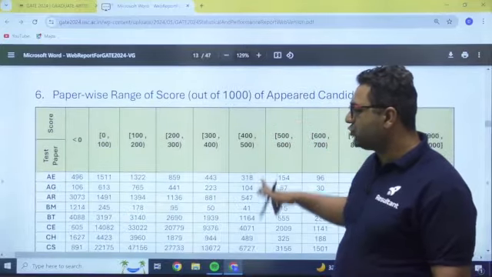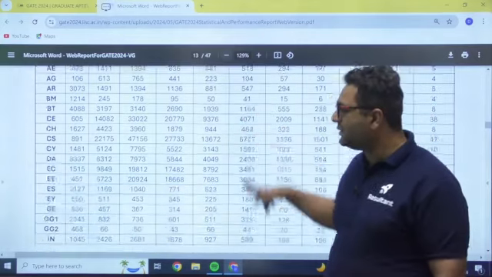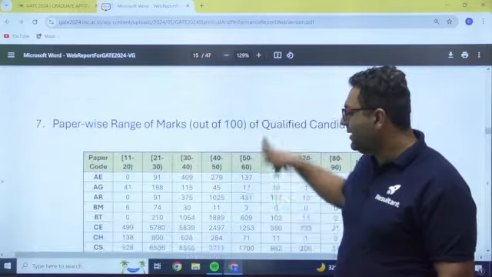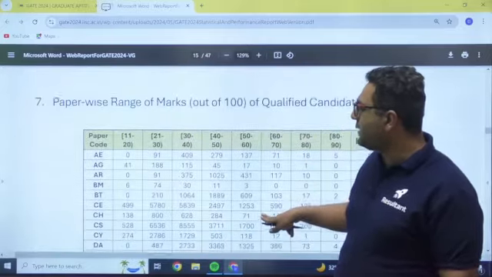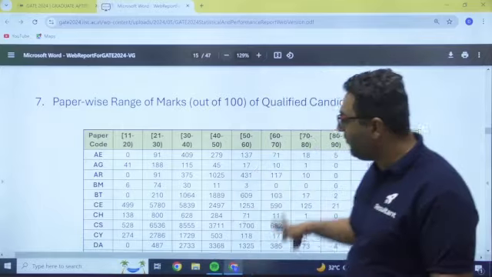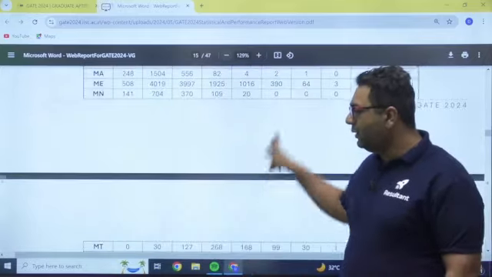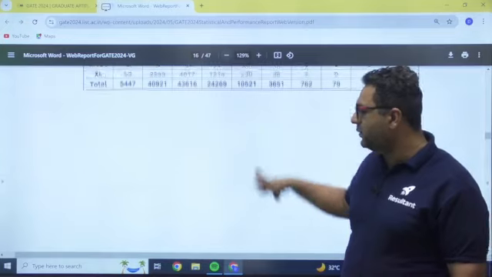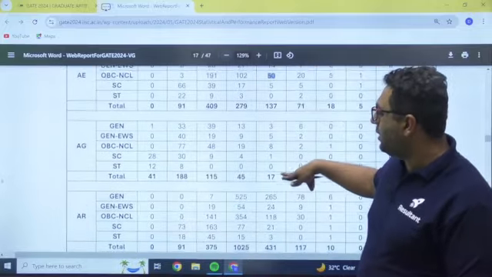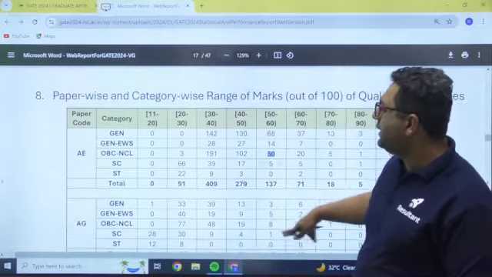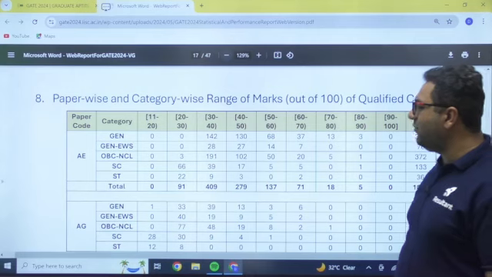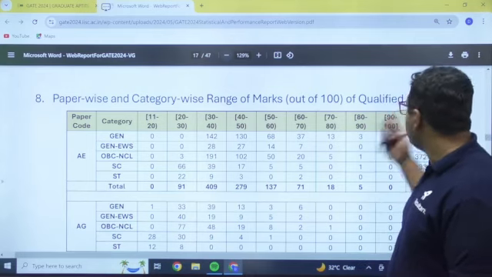Now, paper wise range of scores, like we have seen the marks, we can also check the scores as well. All this data is there. This is the data related to the marks of qualified candidates. Like we have seen for all the candidates, this is for qualified candidates. Now we are moving further for the qualified ones. This is the data related to paper wise and category wise range of marks for qualified candidates. This is out of 100 only.